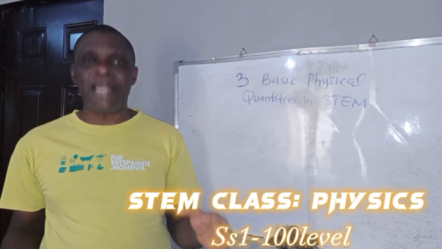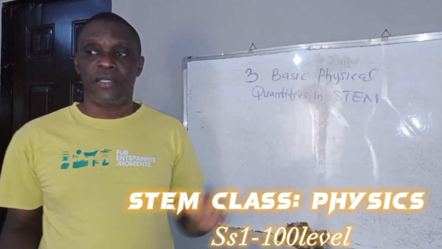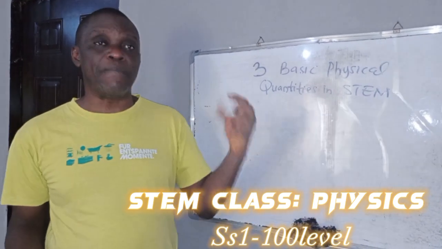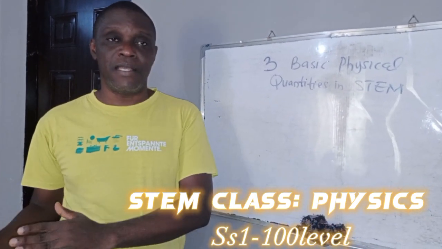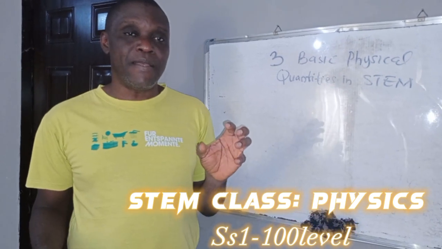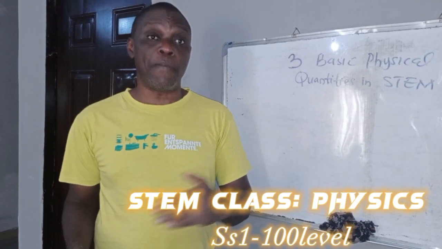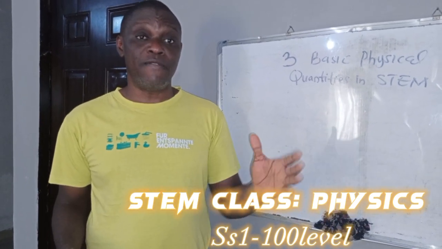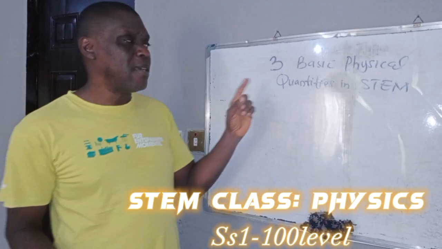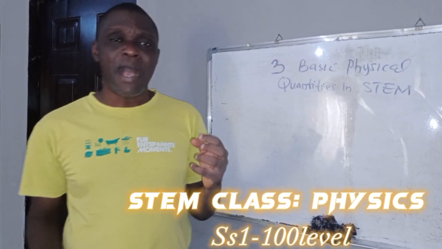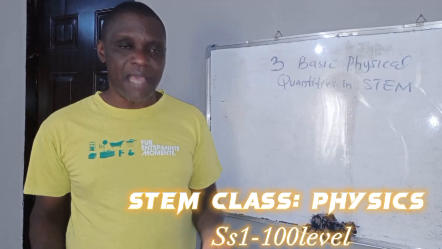Actually, there are 10 fundamental quantities in science generally. The first three are the most important ones, and these are the ones we want to discuss. Then the next four, then the last three. The first seven are the basic ones, while the last three are supplementary. Today is not the day to dabble into that. At the appropriate time, we'll talk about that.